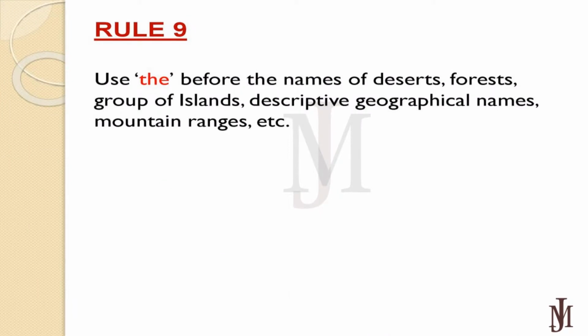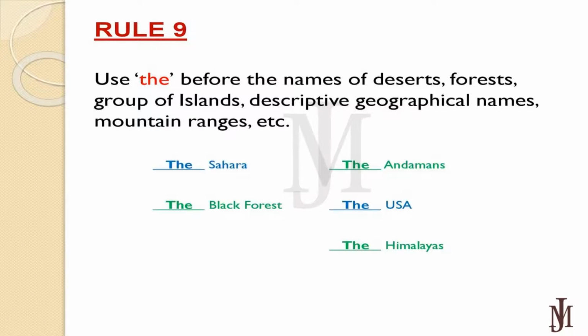Rule number 9. Use "the" before the names of deserts, forests, groups of islands, descriptive geographical names, mountain ranges. For examples, the Sahara, the Black Forest, the Andamans, the USA, the Himalayas, etc.